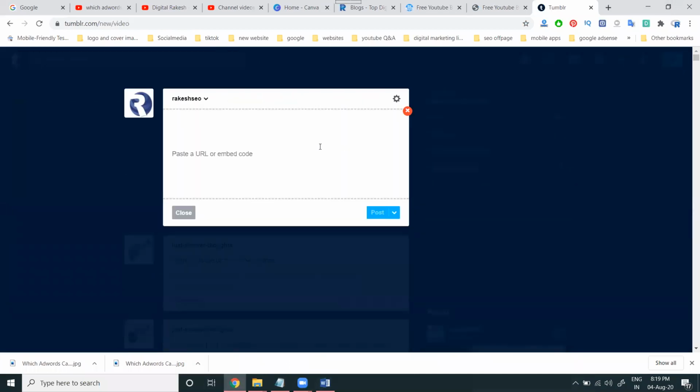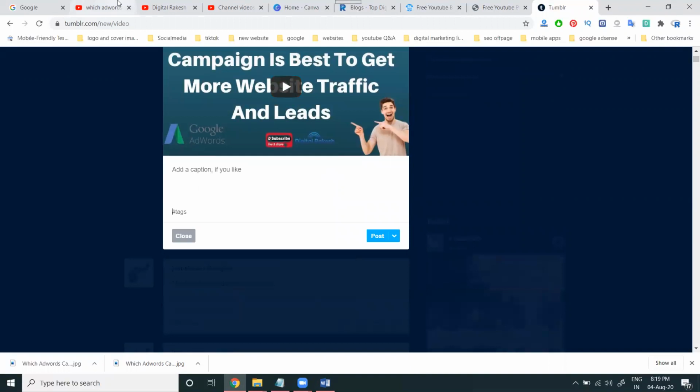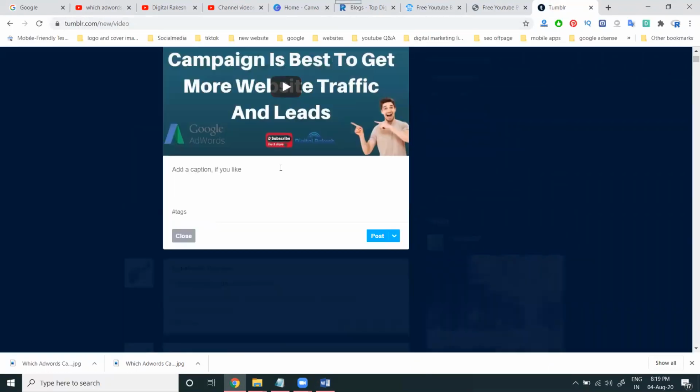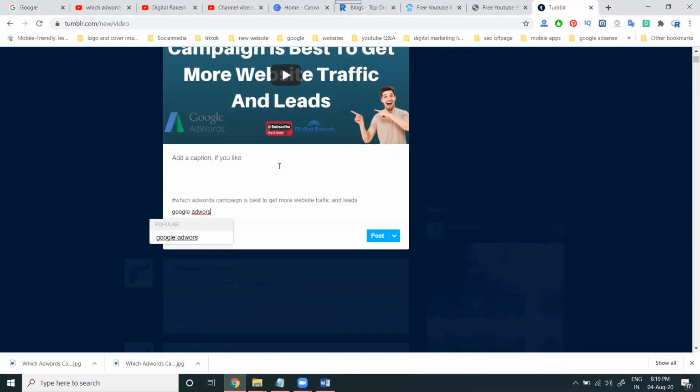Here, from the web, copy the URL. It will show in the video option. Here, add your particular tags in this option. Add as many tags as you need. These tags help in generating keywords.